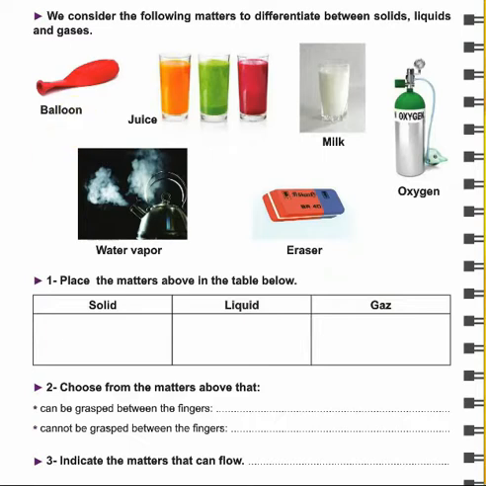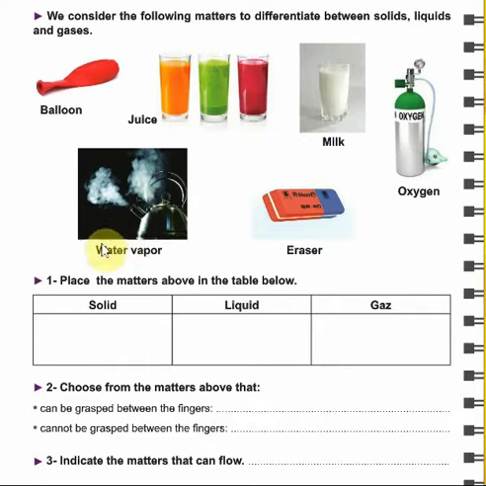Let's start with the balloon. The balloon is a solid. بس أكيد إذا بنعبي air جواته الأير بيكون هو الغاز. Juice is liquid. Milk also liquid. Oxygen is a gas. The eraser is a solid and water vapor is a gas.